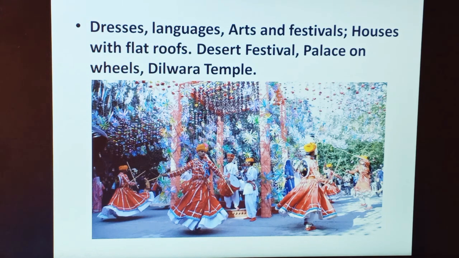Students, tourists from different parts of India and the world come to Rajasthan especially during the desert festival. The state has several forts, palaces and temples which are worth seeing. The Palace on Wheels takes the tourists to different parts of the state. Jaipur, the Pink City, is the capital of Rajasthan as I already told you, and the Dilwara temple in Mount Abu is famous for its marble carvings all over the world.